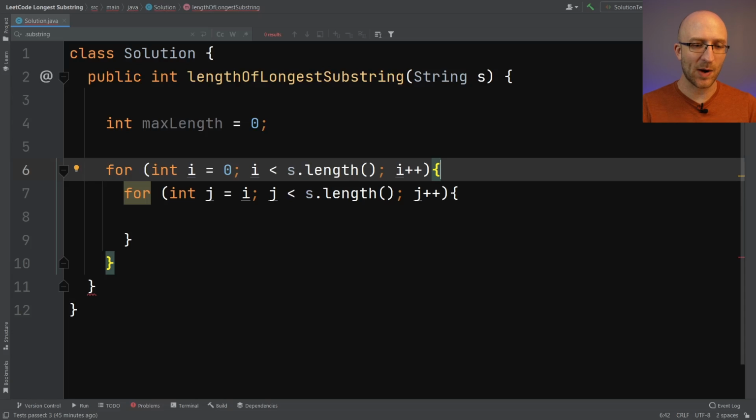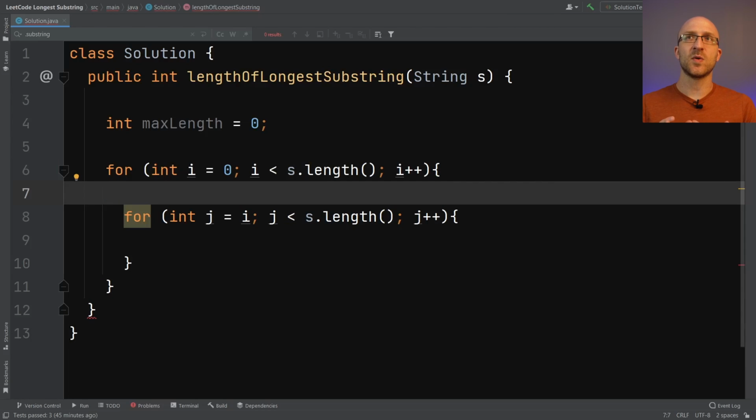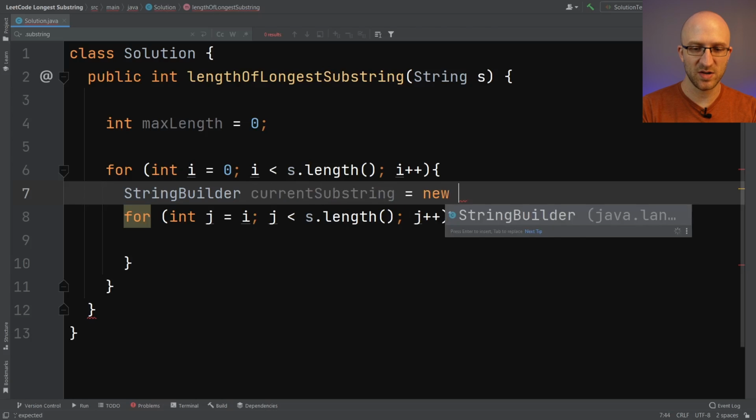But actually, just within our outer loop, we want to create something that we can use to build our substring, something that for each iteration of our inner loop we can add to in order to build the substring that starts with a certain character. Now there's a bunch of potential ways you could do this, but one decent way is with a StringBuilder. Now StringBuilder, if you've never used it before, is kind of what the name of it says. It's an object that you can use to build strings, and often we'll use it in situations like this where we want to add to a string in iterations through a loop. So here we'll create a StringBuilder and call it, let's say, currentSubstring. We'll just initialize it to a new StringBuilder.